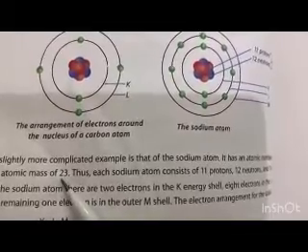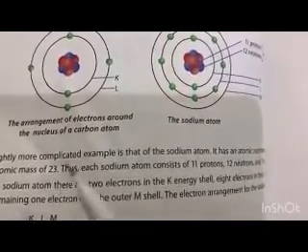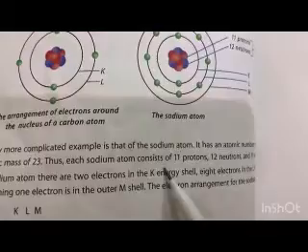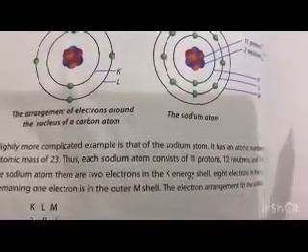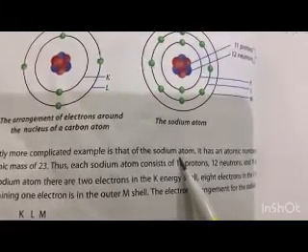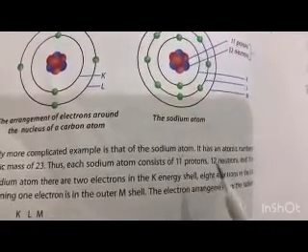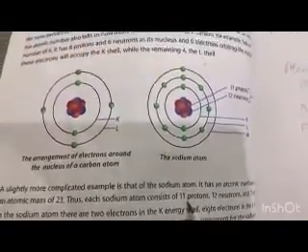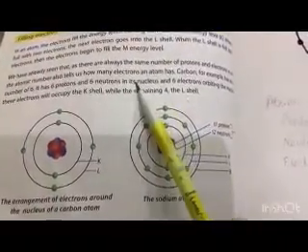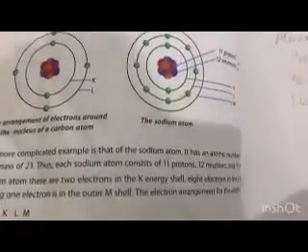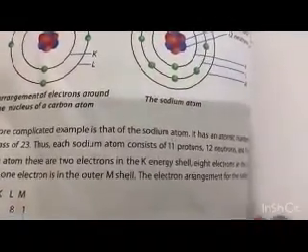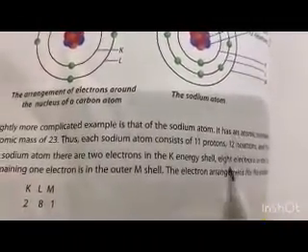Because it has an atomic mass of 23, each sodium atom has 11 protons, 12 neutrons and 11 electrons. Why 11 protons and 11 electrons? Because an atom will always have the same number of protons and electrons. So it has 12 neutrons.